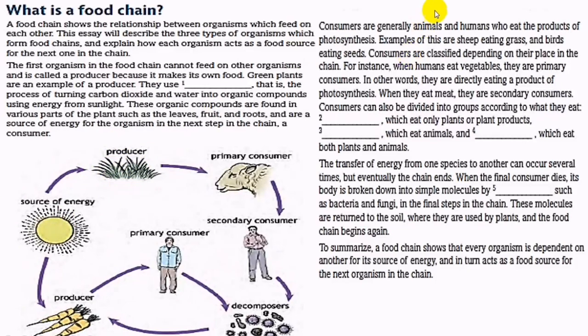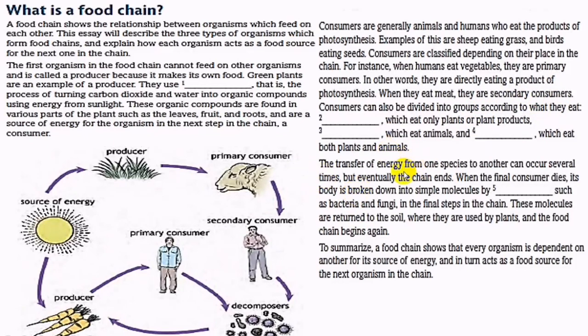The next paragraph is speaking about consumers. We've got three types of consumers according to what they eat. Consumers can also be divided into three groups according to what they eat.